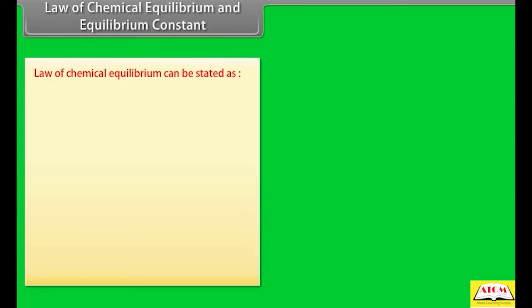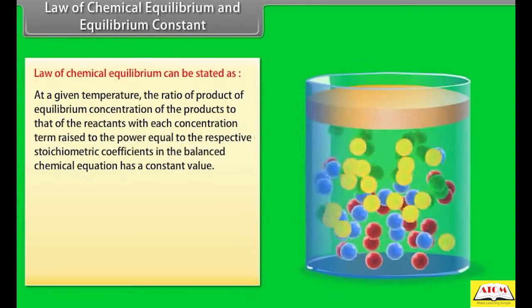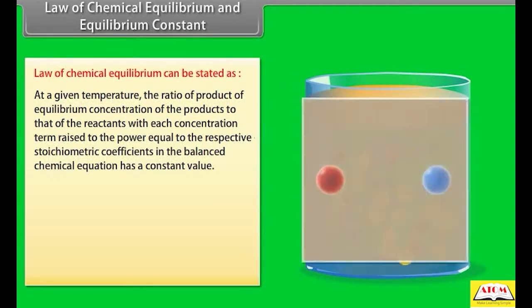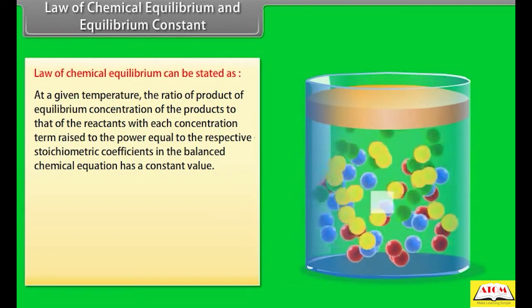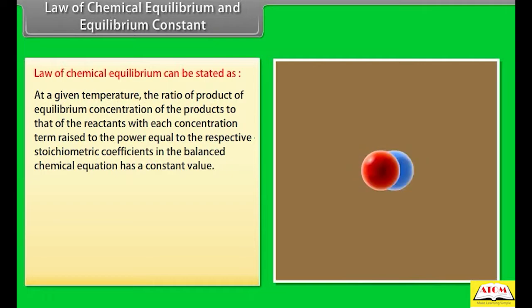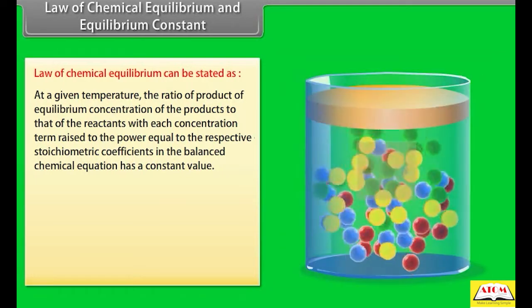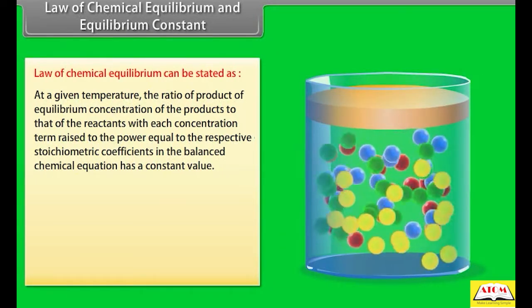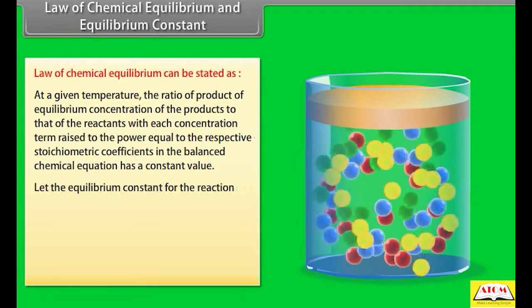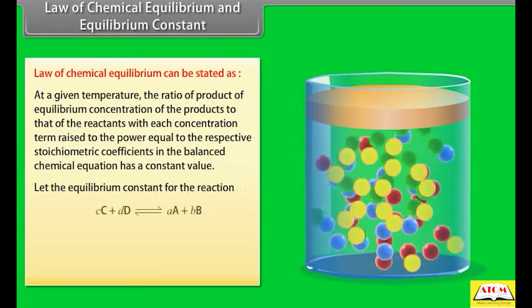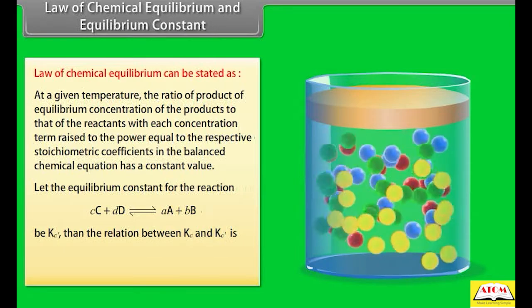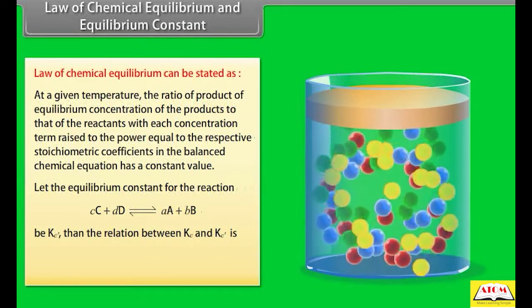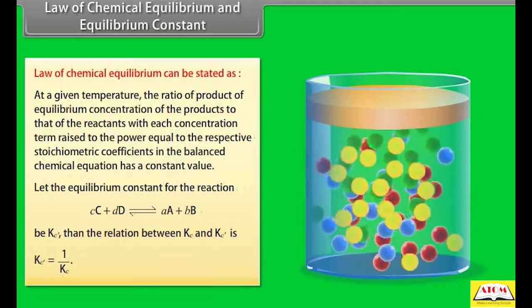The law of chemical equilibrium can be stated as: at a given temperature, the ratio of the product of equilibrium concentrations of the products to that of the reactants, with each concentration term raised to the power equal to the respective stoichiometric coefficient in the balanced chemical equation, has a constant value. Let the equilibrium constant for the reverse reaction be Kc dash. Then the relation between Kc and Kc dash is Kc dash is equal to 1 by Kc.